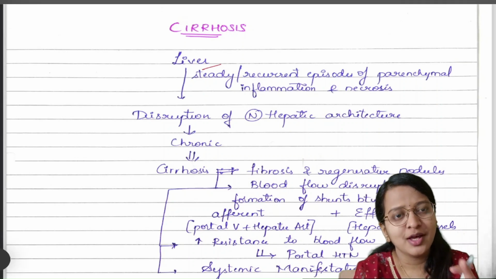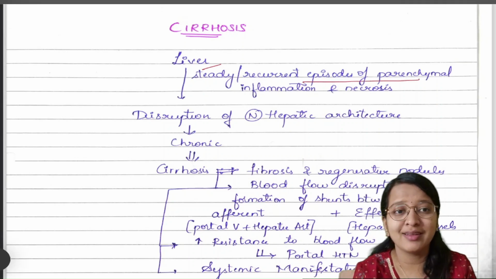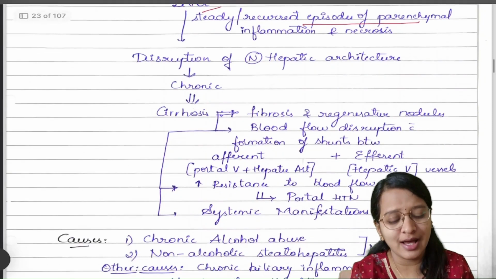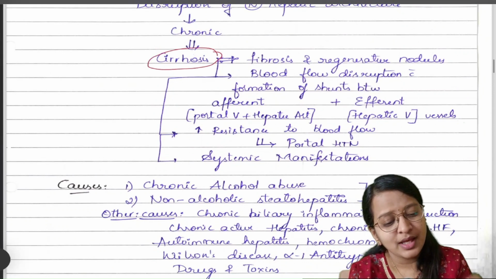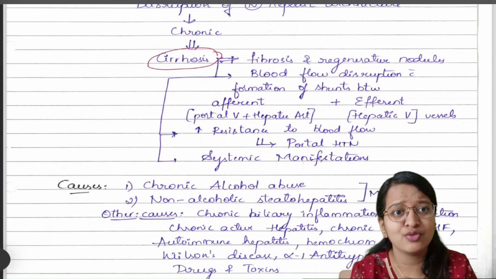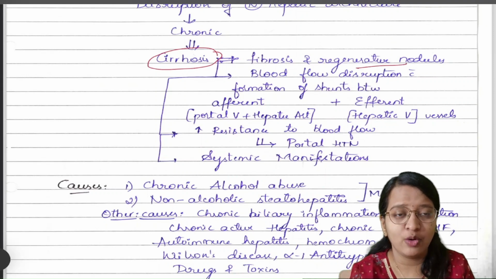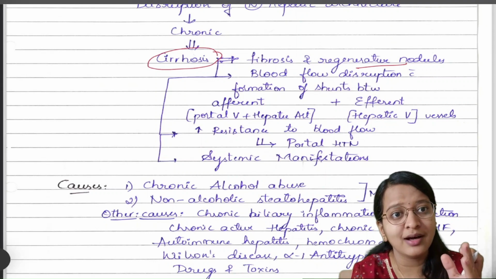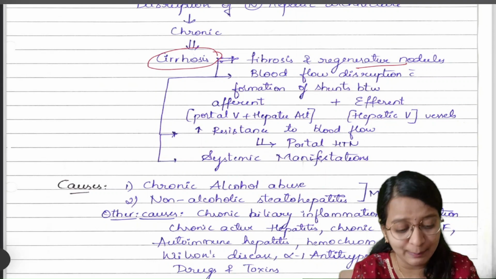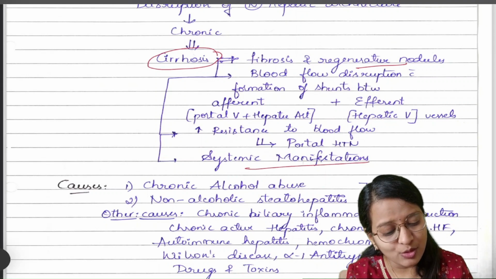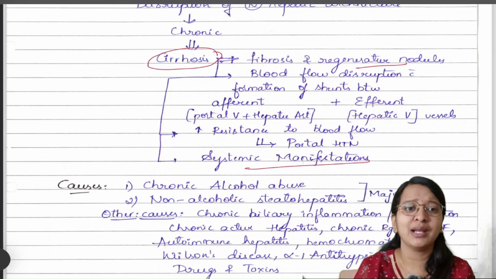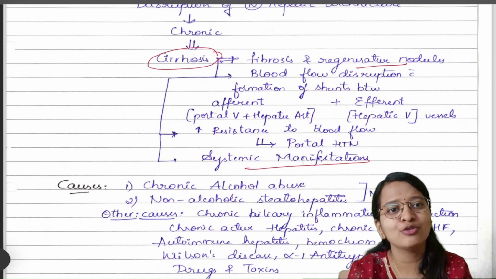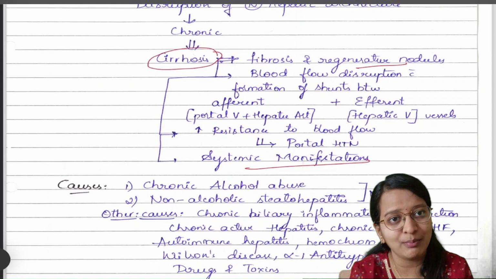Coming to cirrhosis, if there are recurrent episodes of parenchymal inflammation and necrosis and that becomes chronic, finally the liver lands into cirrhosis. In that, there will be fibrosis, of course, because of chronicity, and regenerative nodules. And also there will be blood flow disruption, your portal resistance, which leads to your portal hypertension. Okay. And also systemic manifestations that might be your CVS manifestations, renal, pulmonary, CNS, and also hematological manifestations. Let's see one by one later.